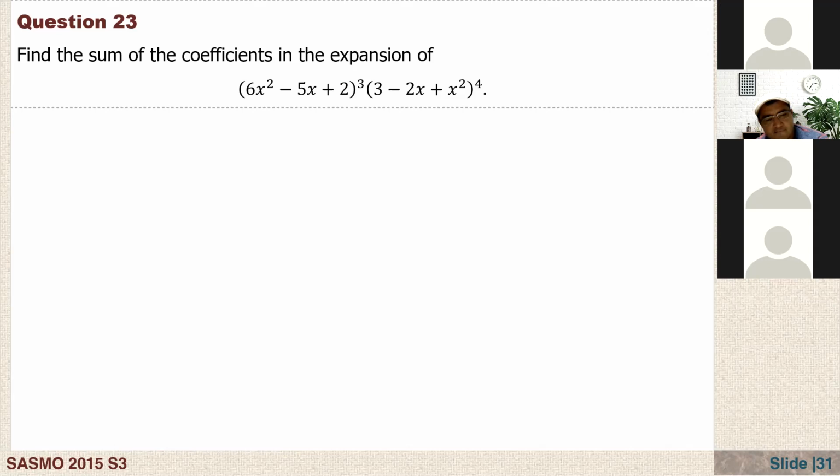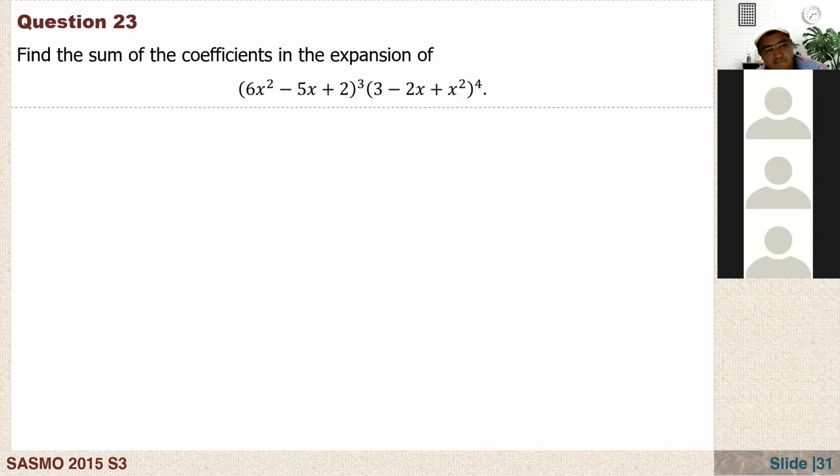Like the number which comes before x, or like a, b, c we have in a quadratic equation, those are coefficients. Okay. So simply a coefficient is the numerical part of an algebraic term, right? And how do you form an algebraic term? By multiplying numbers and variables. That numerical part we call a coefficient.